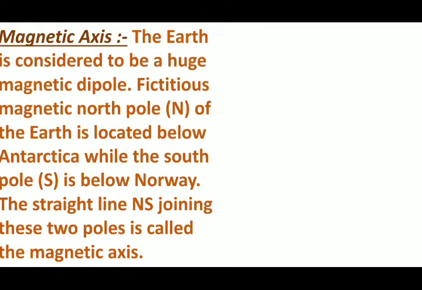Now, today we have to study regarding Earth's magnetism. It is common experience that a bar magnet or a magnetic needle suspended freely in air always aligns itself along the geographic north-south direction. If it has the freedom to rotate about a horizontal axis, it inclines at some angle with the horizontal in the vertical north-south plane.